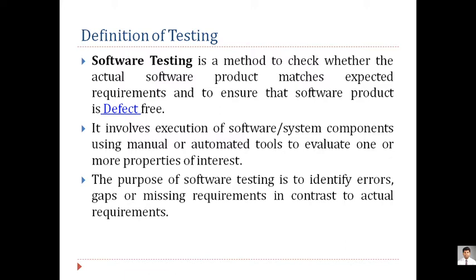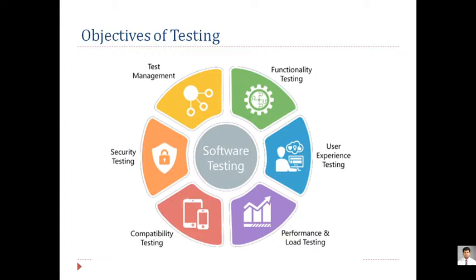And the last one, the purpose of software testing is to identify errors, gaps or missing requirements in contrast to the actual requirement. So basically the person who is doing the testing should be very clear with the SRS. If he is clear with the SRS, then only can we say that he is efficient to execute. Now, what are the objectives, why do we go for the concept called testing? Basically, the objective of testing is bifurcated into various aspects.